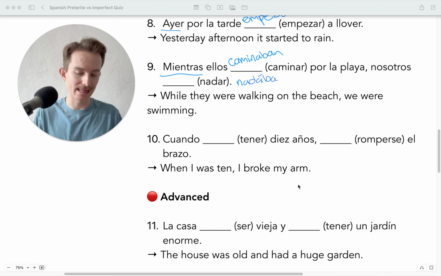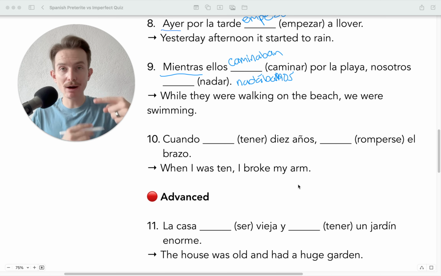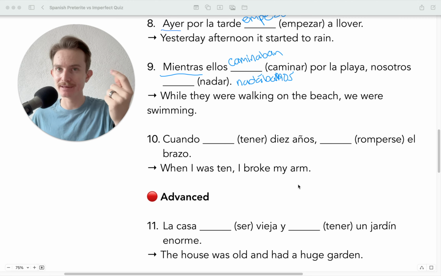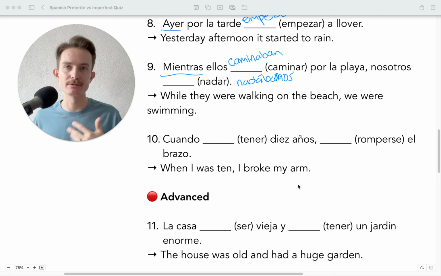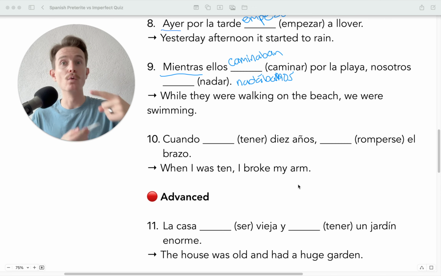Okay, nadábamos. There we go. Nadábamos. Yep, there we go. Okay, so while they were walking on the beach, we were swimming. Okay, it's not necessarily we swam, right? Because we swam would be, oh yeah, we swam yesterday. It was really fun. That's a one-time action. But here, it's still ongoing. So while they were walking, we were swimming.